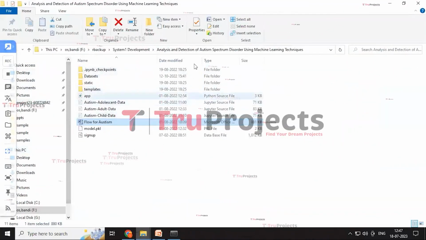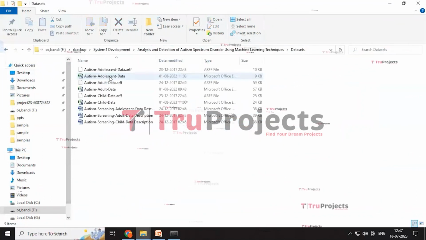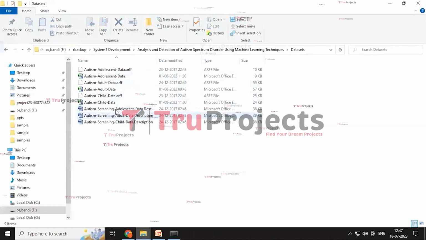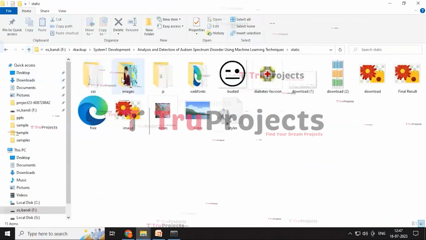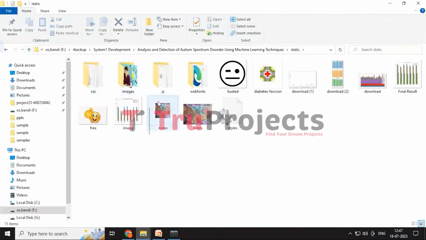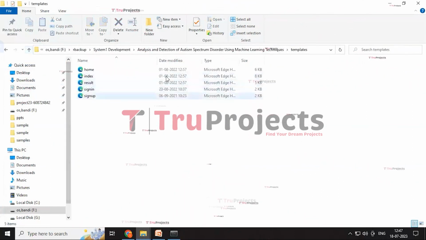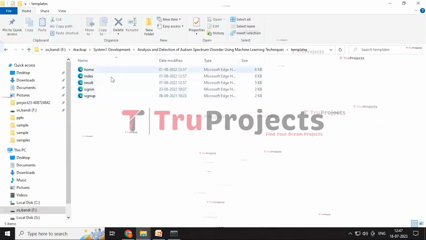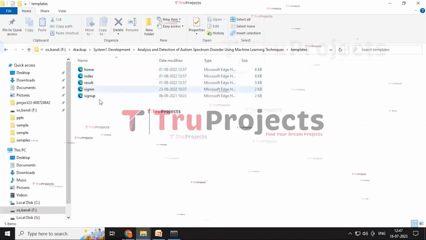This is the code folder containing the different files within it. The first one is the dataset folder containing the dataset, and the static folder containing the CSS file, JS file, images, and the Bootstrap files within it. And the templates folder containing different HTML documents like home, index, result, sign in and sign up.